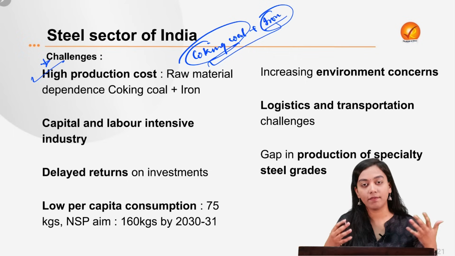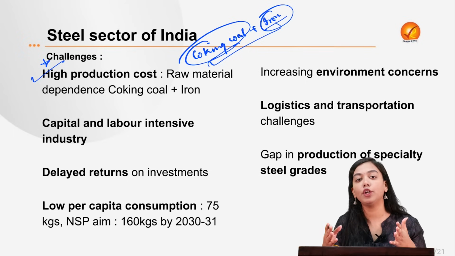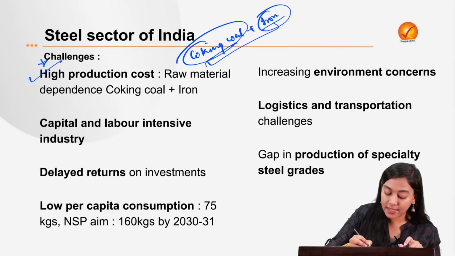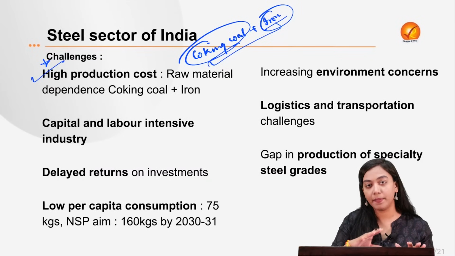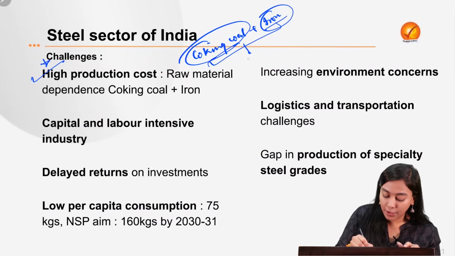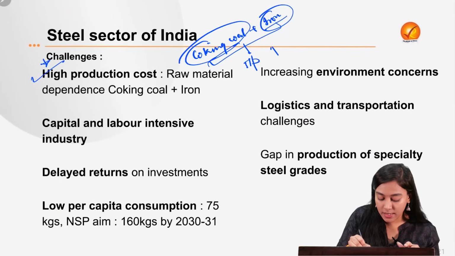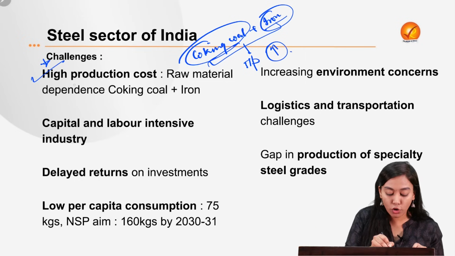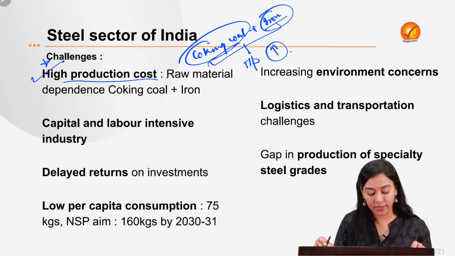And second, because of environmental concerns, people are converting to more greener forms of steel industries. And also we can see that the quality is less as compared to other parts of the world. So because of this, the input cost increases. Because the input cost increases, the overall production cost in India also increases.